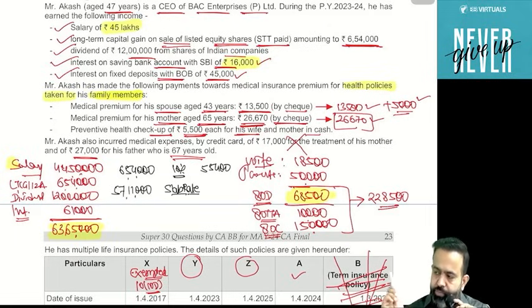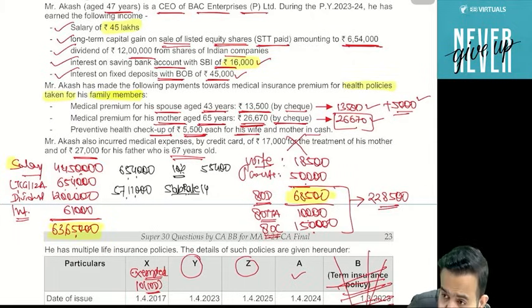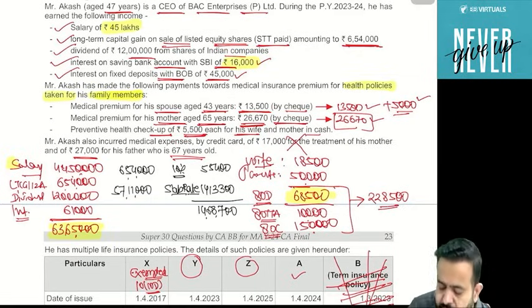So now calculate. Total 14 lakh 68. Now surcharge is applicable.